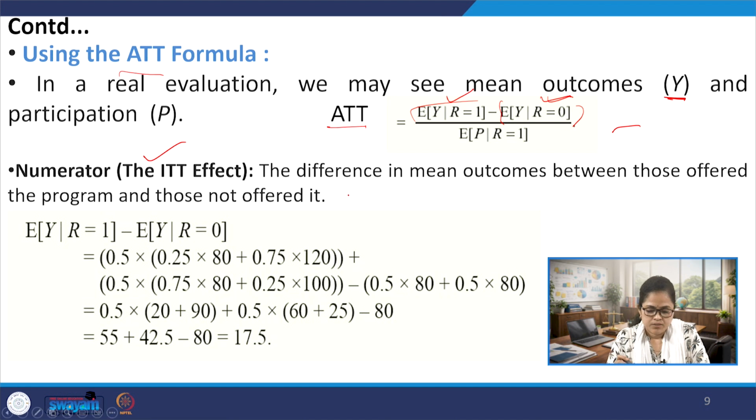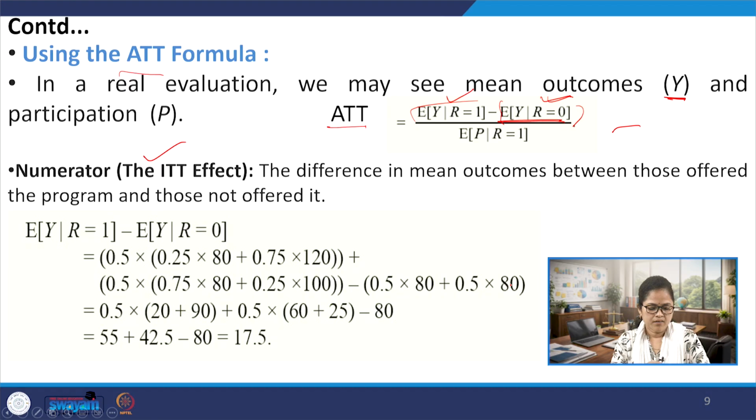By putting in the information that we have been provided, we can find what the mean outcome is for those persons who have not participated. Of course, the mean outcome would be 80 rupees only.